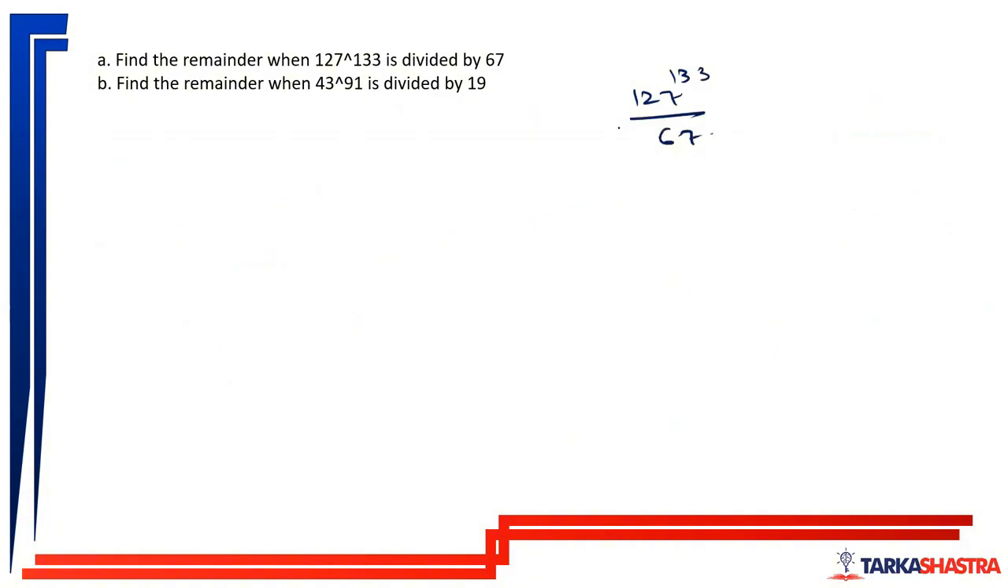127 to the power 133 is divided by 67. So we cannot directly apply Fermat's theorem. We know that 127 is not divisible by 67. So this is p, this is your a, and here we should have p minus 1, which is 66. If we have p minus 1, which is 66, we will get the remainder as 1. So let us try to convert it in that format.